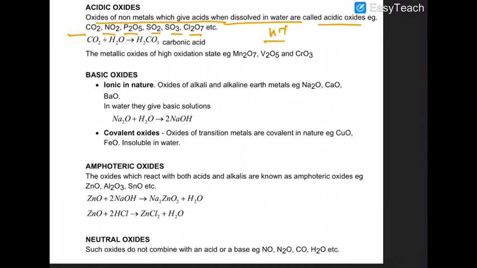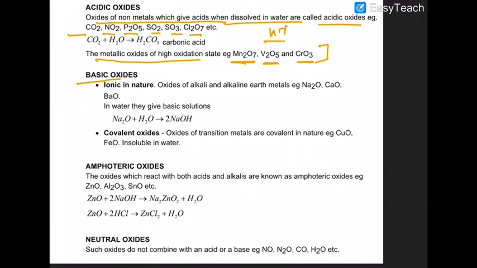So all these things must be memorized by you. Similarly, one more example is some metallic oxides like Mn2O7, V2O5 and CrO3. You have heard them in the d-block also, that these are all d-block oxides. But all metal oxides are basic in nature or somewhat amphoteric in nature. But these oxides are acidic in nature. That is the specialty. So Mn2O7, V2O5 and CrO3 are acidic oxides.